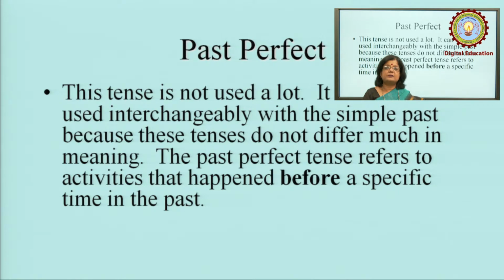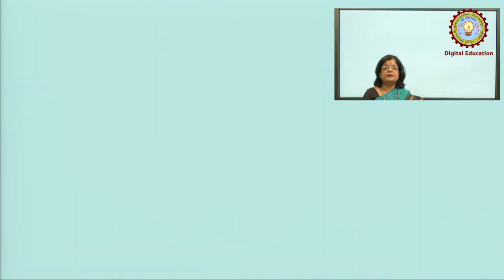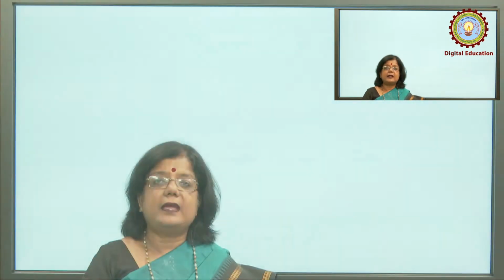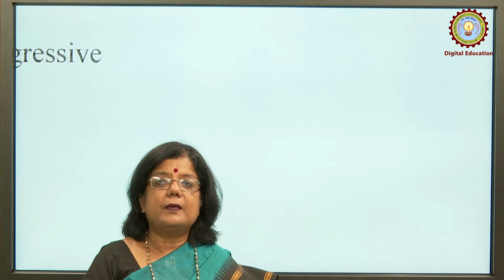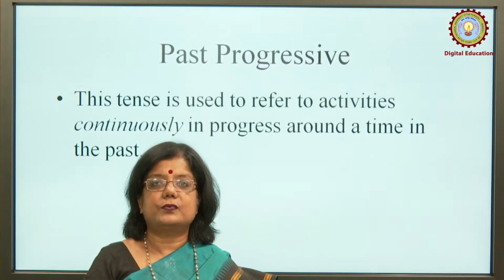The past perfect tense refers to the activities that happened before a specific time in the past. Let us take an example. He had visited her many times before she died. So, but again let us be careful, because these are not very commonly used.